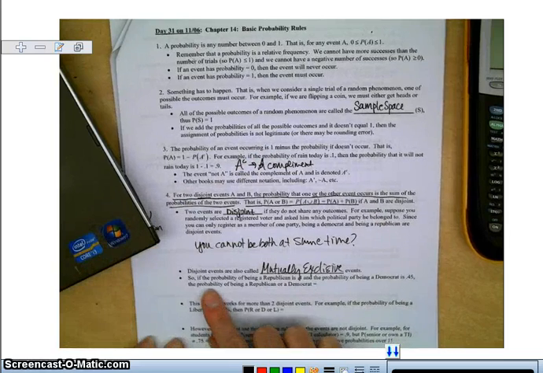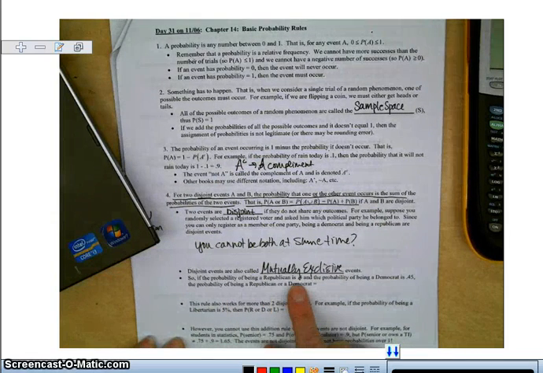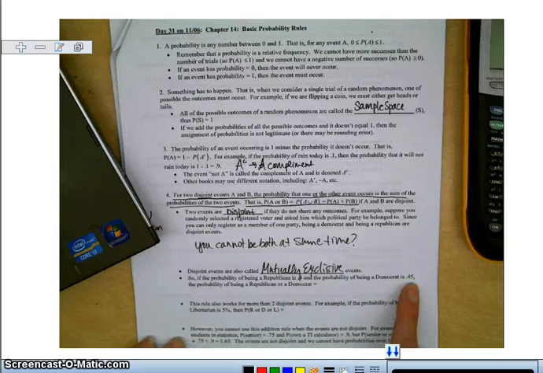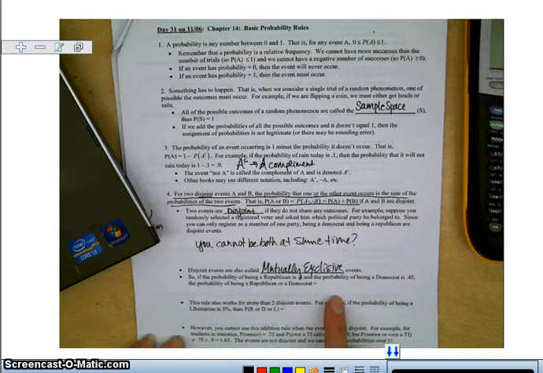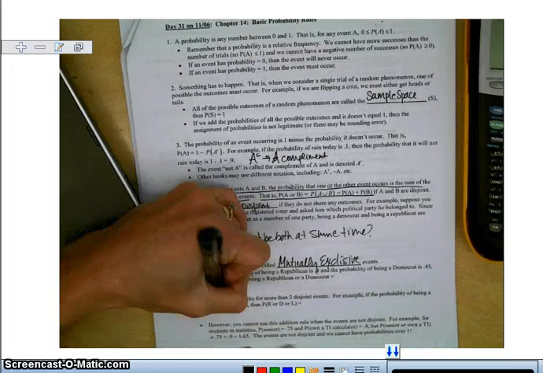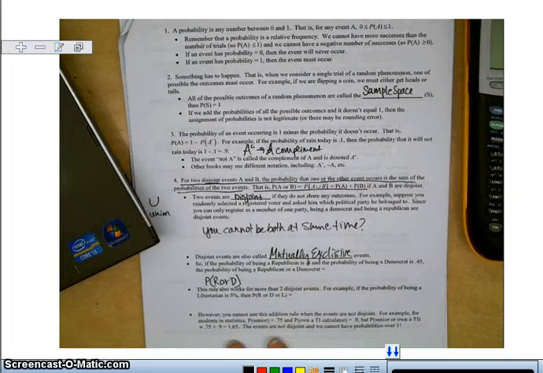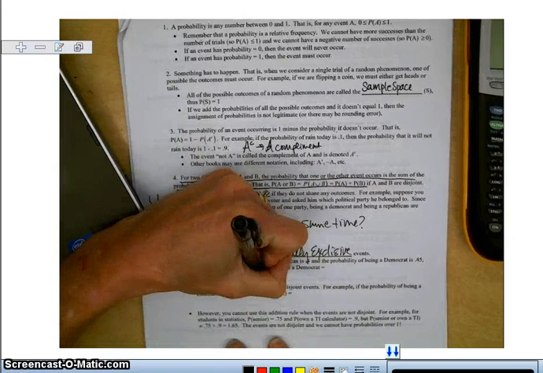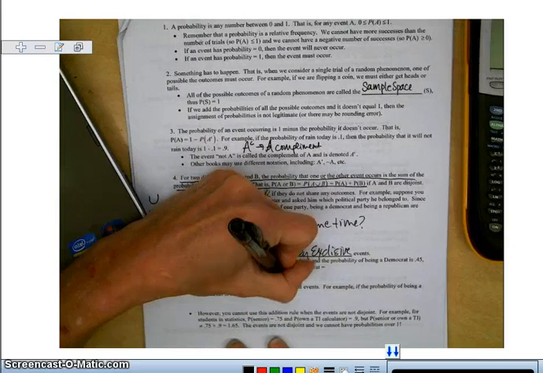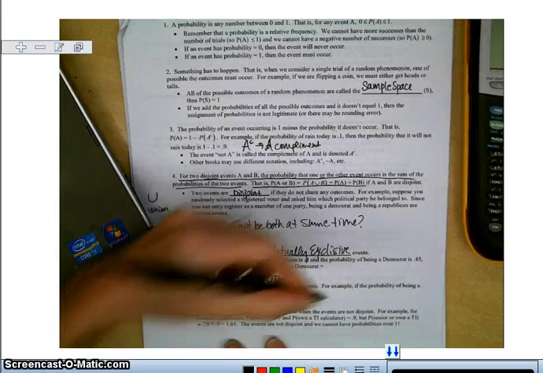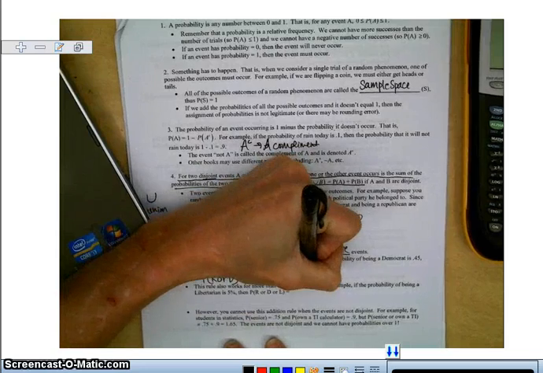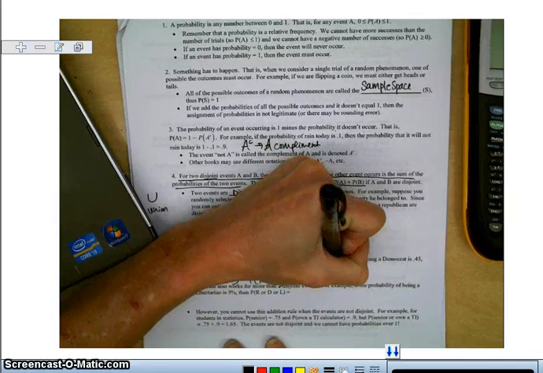So if the probability of being a Republican is 0.4 and the probability of being a Democrat is 0.45, what is the probability of being a Republican or a Democrat? It would be the probability of R union D, which is the same as the probability of being a Republican plus the probability of being a Democrat.